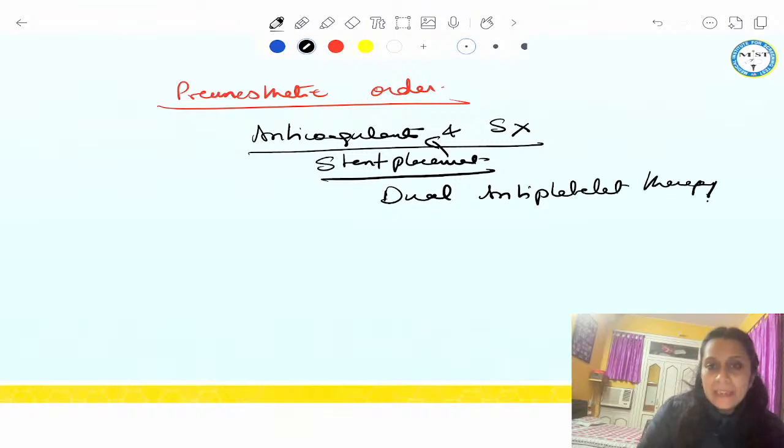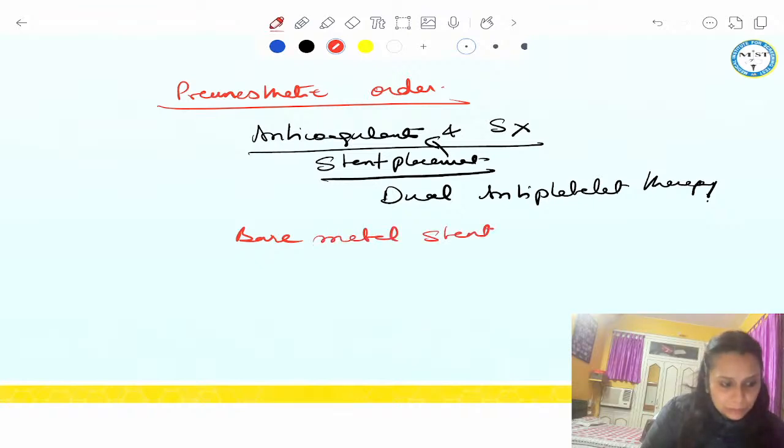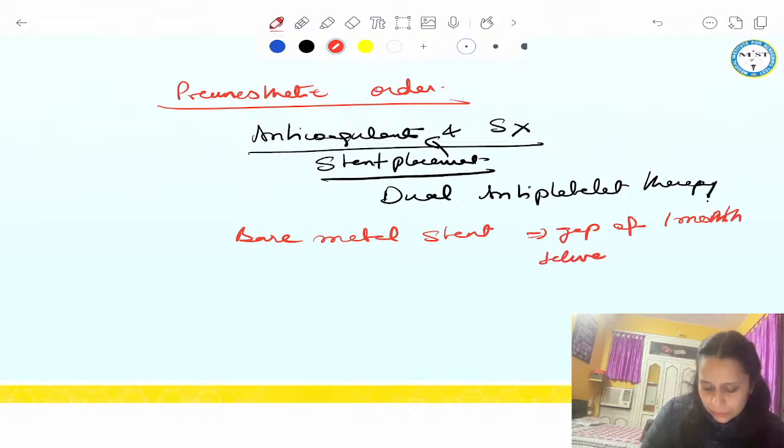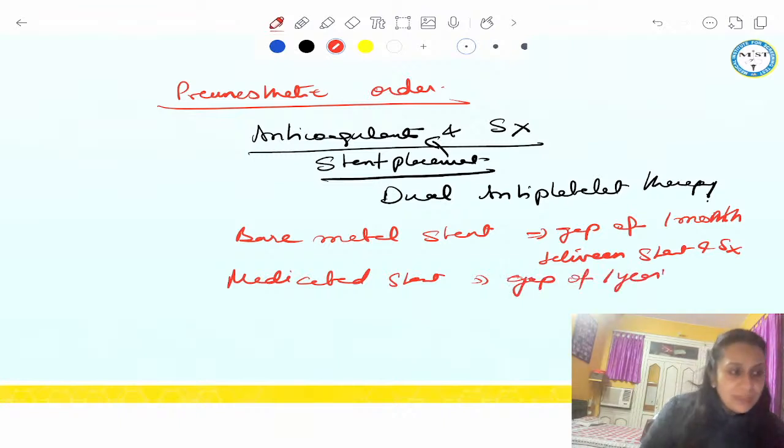So previously the guideline was that if the patient has a bare metal stent, then you need a gap of 1 month between stent and surgery. And if it is a medicated stent, you need a gap of 1 year, right? This was the previous guideline.